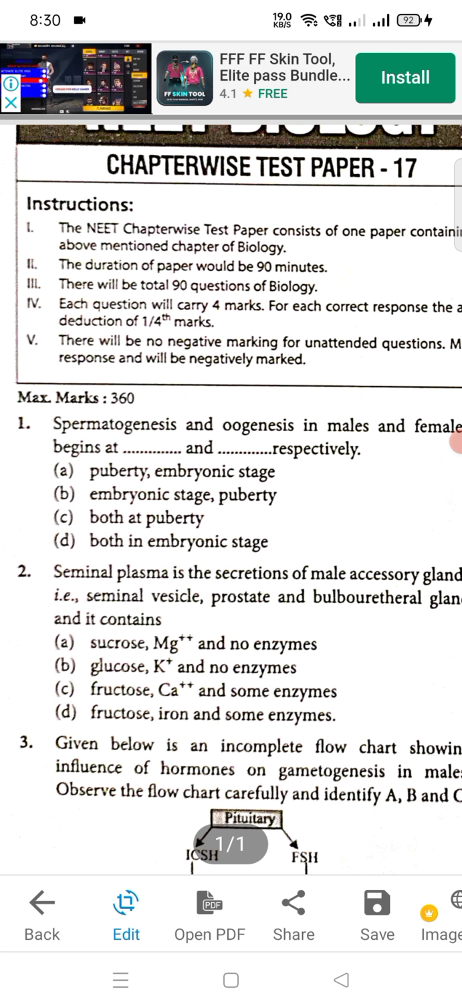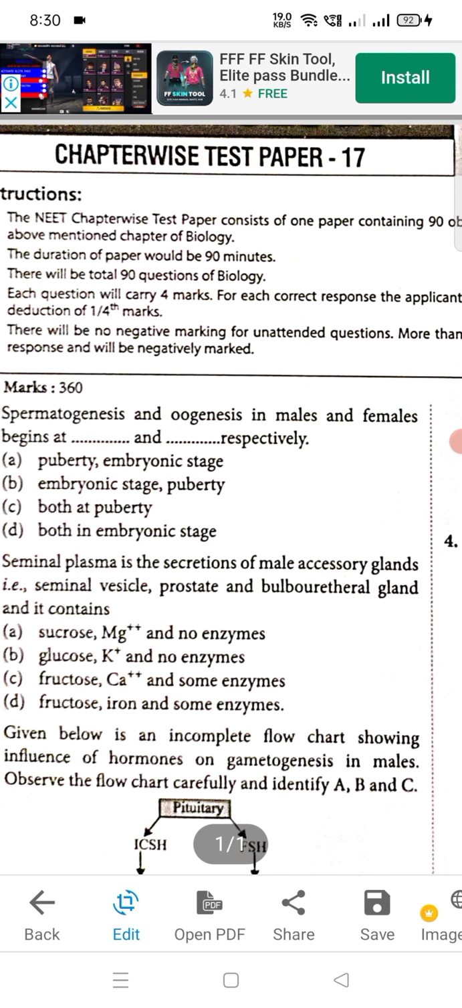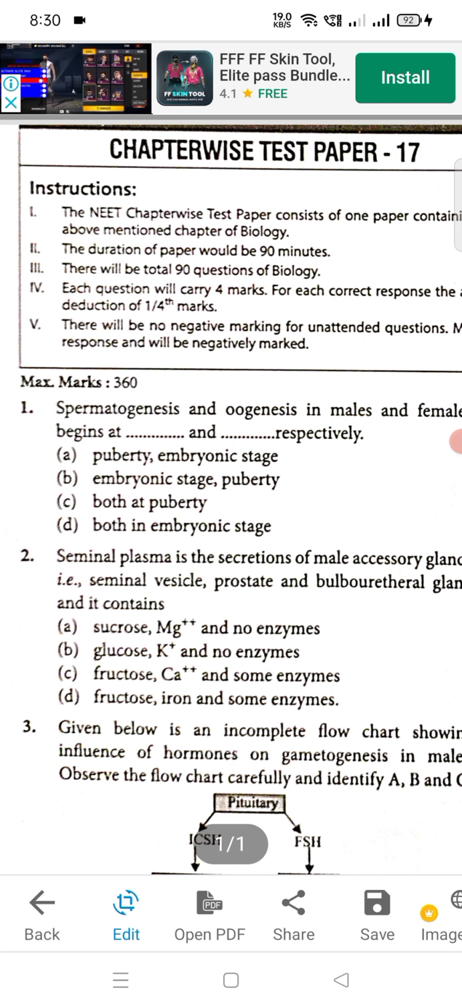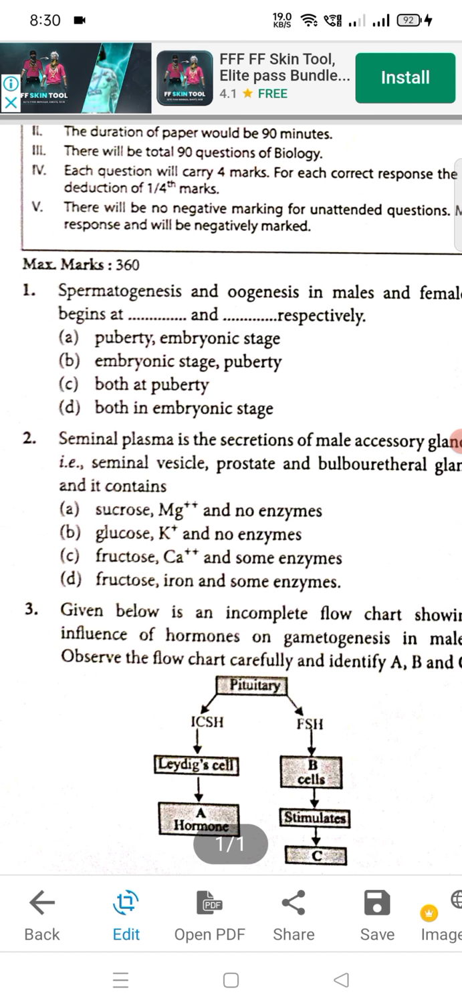So question number 1, spermatogenesis and oogenesis in males and females begins at dash and dash respectively. So correct option is A. Second question, that is seminal plasma is the secretion of male accessory glands, that is seminal vesicle, prostate and bulbourethral gland, and it contains. तो 2 का सही आंसर होगा C.